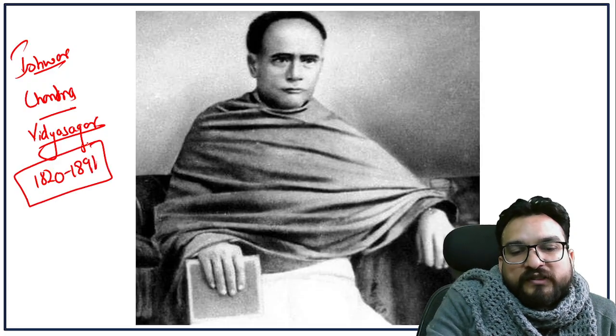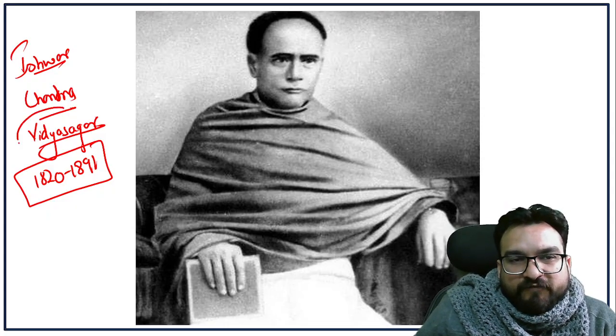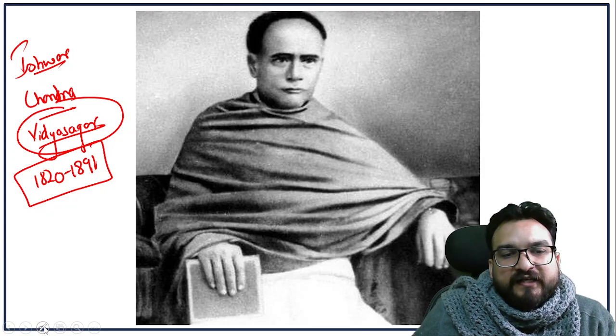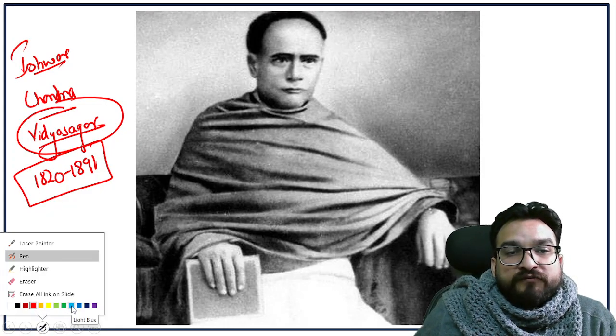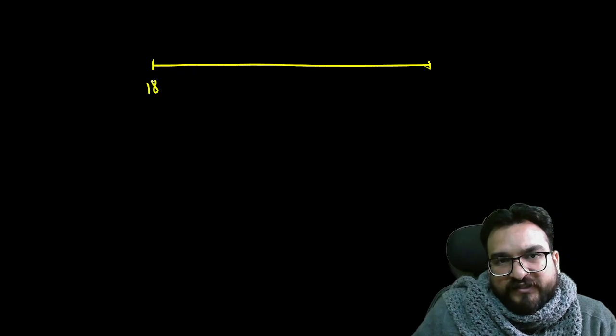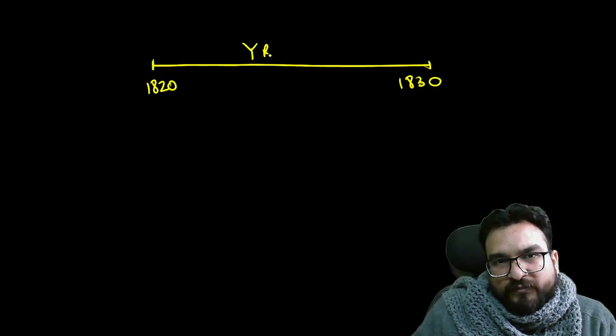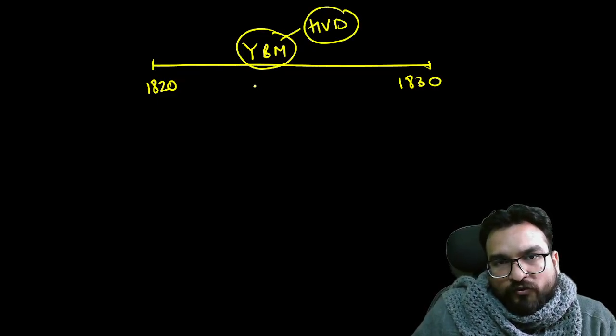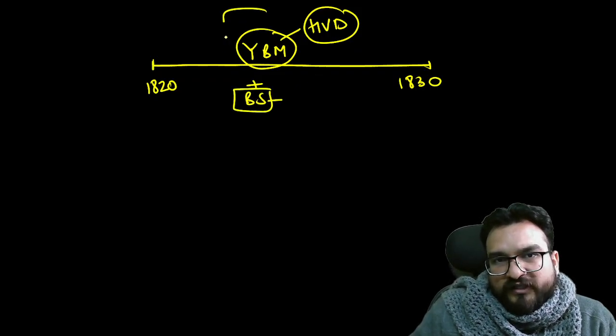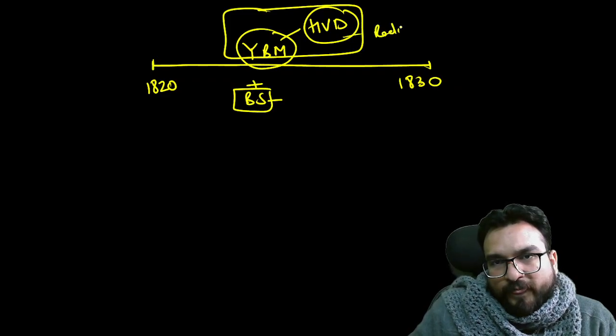Again, in the same period you are seeing. Dekho, Ishwar Chandra Vidyasagar. Ishwar Chandra was his name, and Vidyasagar, he got the title because he had an ocean of knowledge. And you will see that his formative years, when he was taking his education during the 1820s and 30s. So I have told you, over 1820 to 1830, the Young Bengal movement was going on by Henry Vivian Derozio, right? Also simultaneously, Brahmo Samaj was established by Raja Ram Mohan Roy. The only difference was they were completely radical, right?